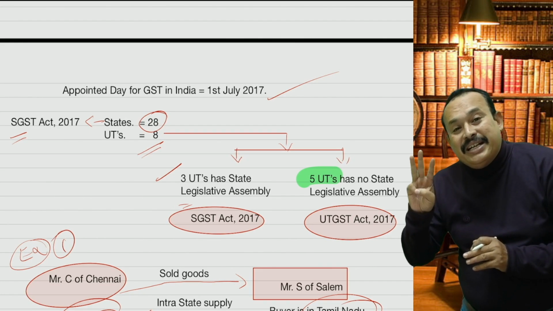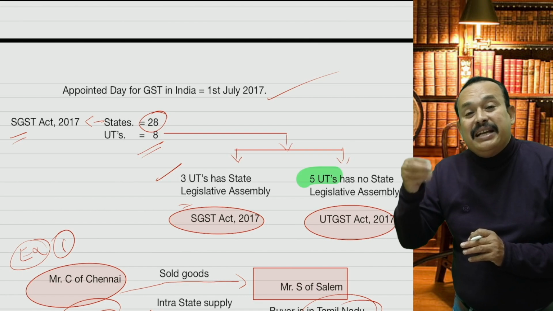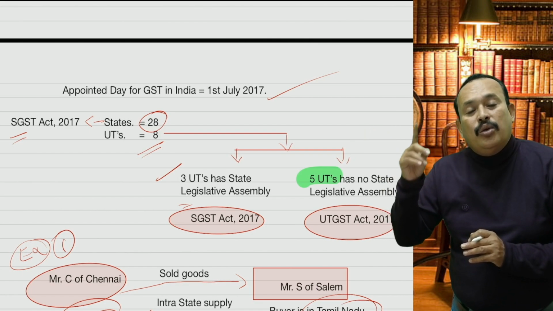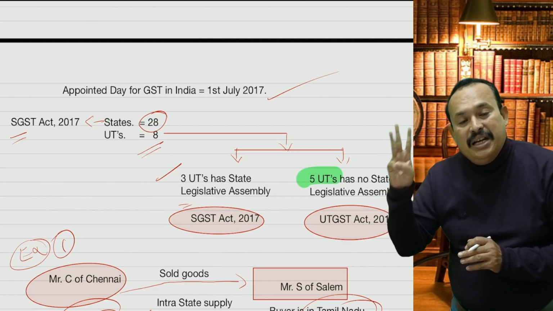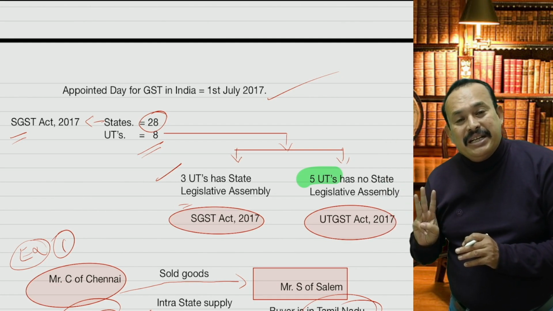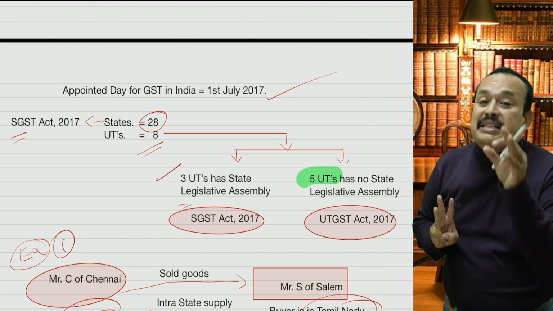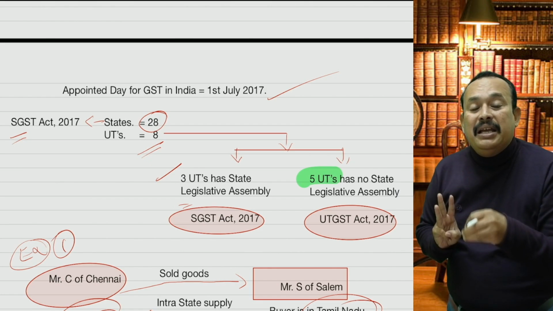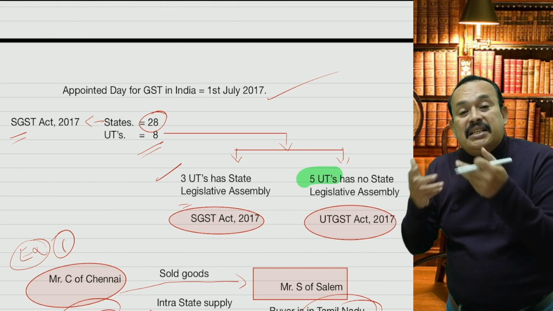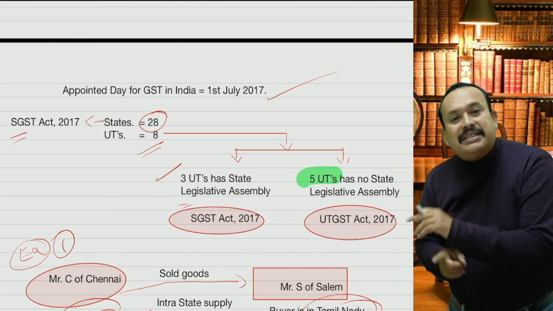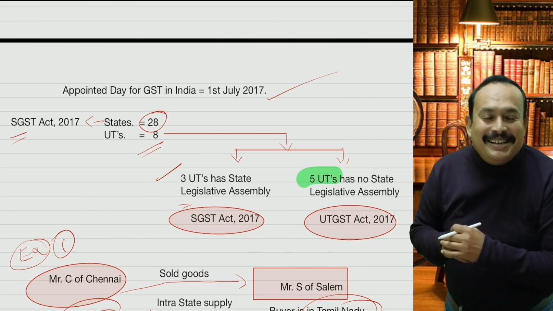There are 3 UTs which have a state legislative assembly. What are they? 1. Pondicherry. 2. Jammu and Kashmir. 3. Delhi. In these 3 UTs, since the assembly has enacted the SGST Act for intrastate supply, CGST and SGST will apply. Got the clarity, my dear friends?